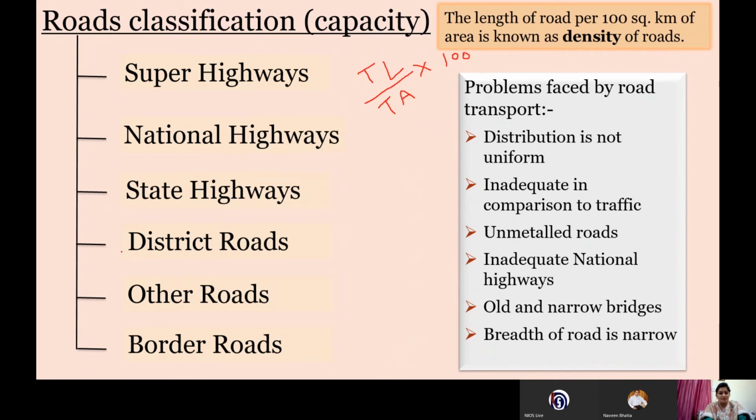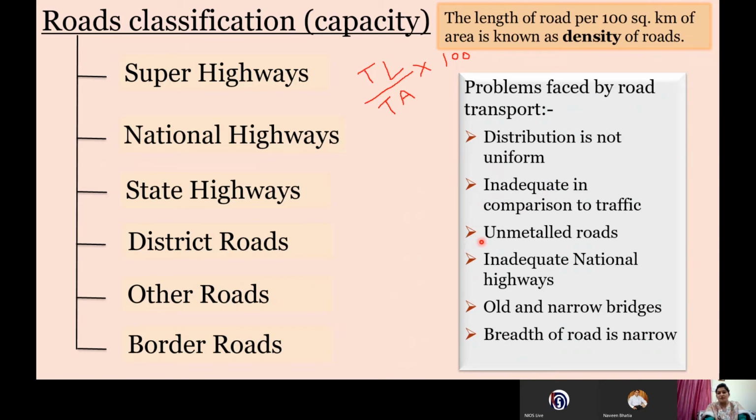Next, we'll take the problems faced by road transportation. First of all, the distribution of roads is not uniform. That is based on factors, maybe physiographic factors or economic factors, or some other factor, due to which the distribution of roads is not uniform in India. Next, roads are inadequate in comparison to traffic. In comparison with the flow of traffic, the road density is very low. It has to be increased.